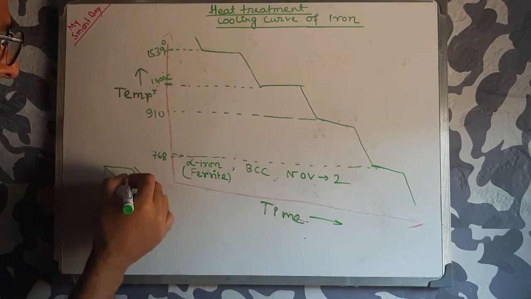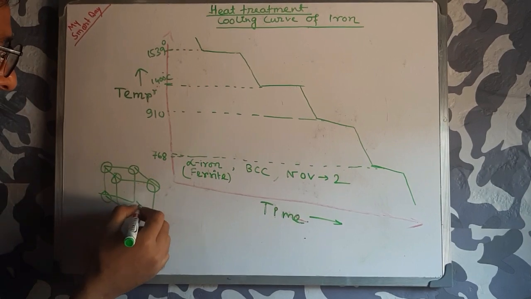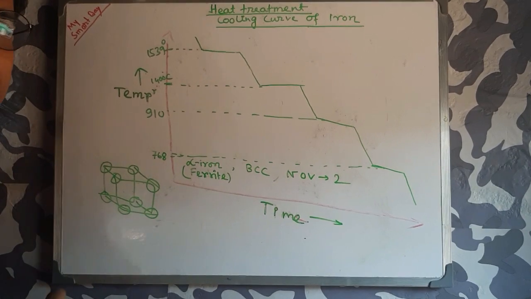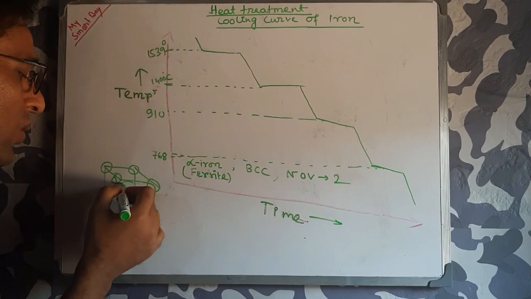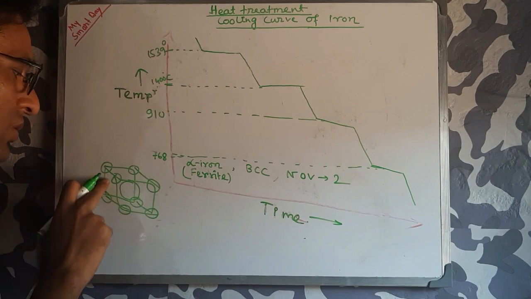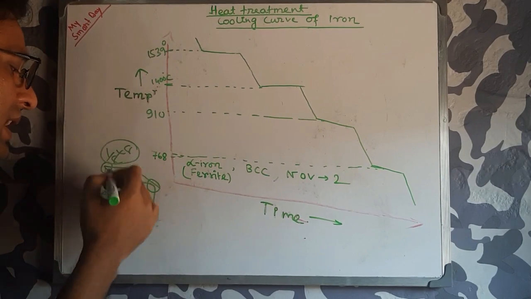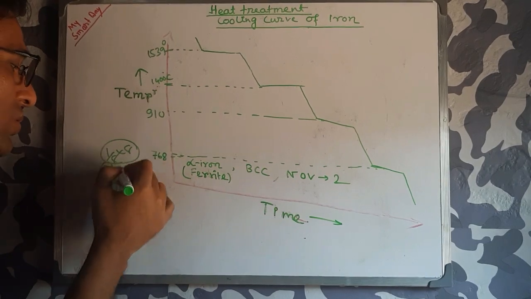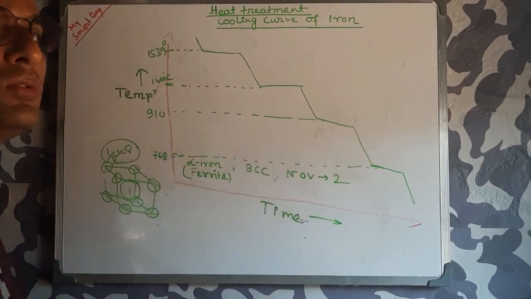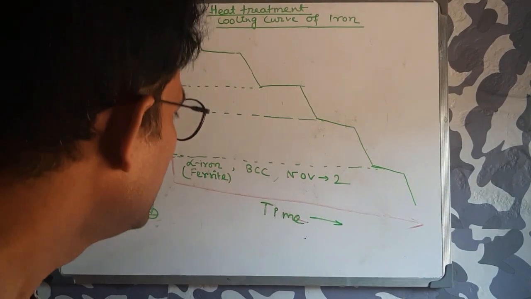At every corner, 1/8 of an atom is contained in the crystal structure, and one whole atom is contained at the center. So 1/8 times 8 means 1, and one whole atom, that is 1. So the total number of atoms in the BCC crystal structure is 2.